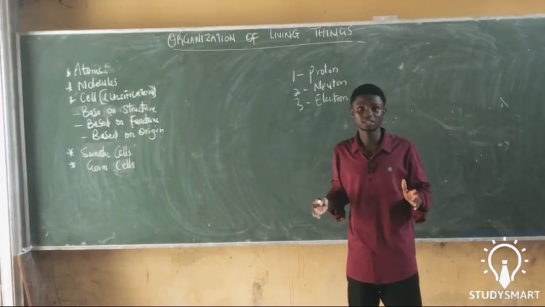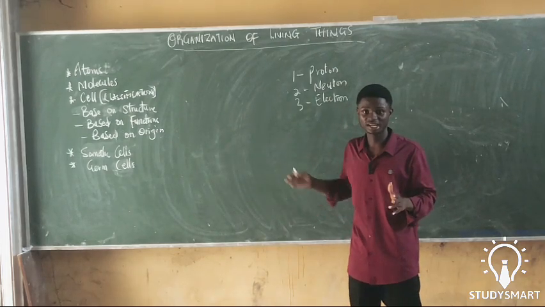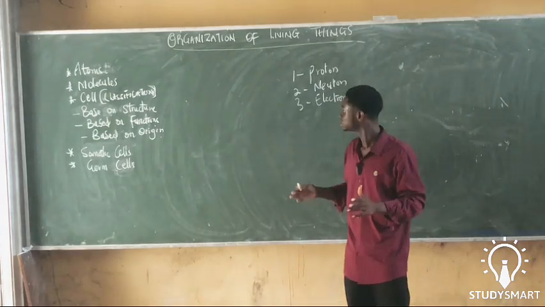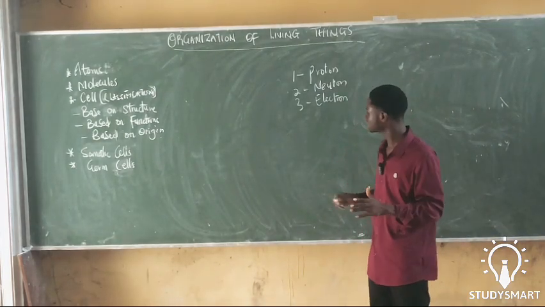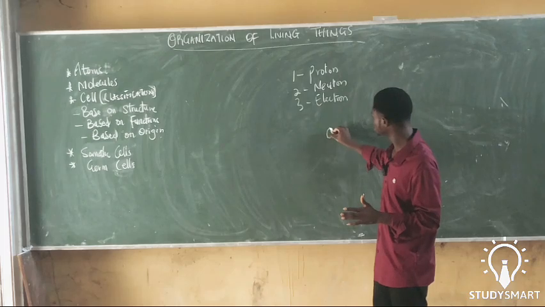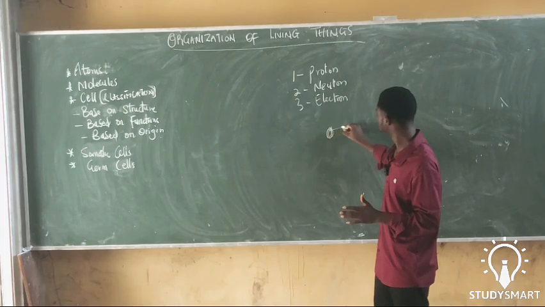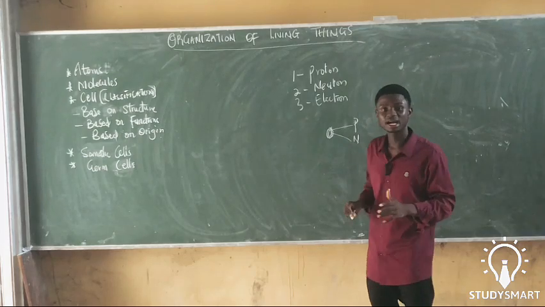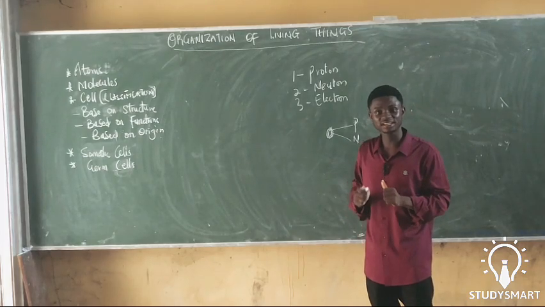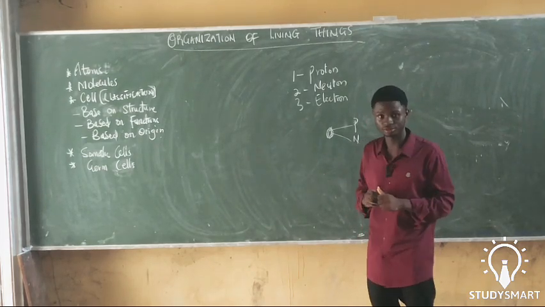Due to further research and studies on an atom, it was discovered that the atom has what is called a dense nucleus, and this dense nucleus comprises the proton and the neutron. And orbiting around this dense nucleus is the electron.